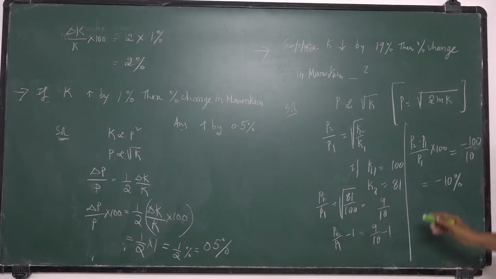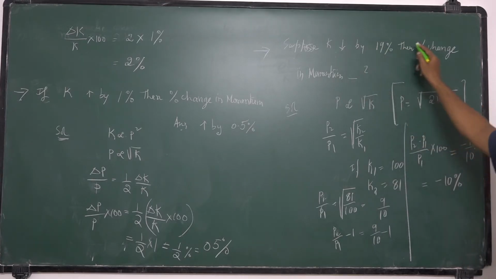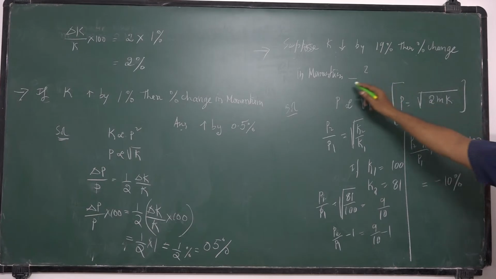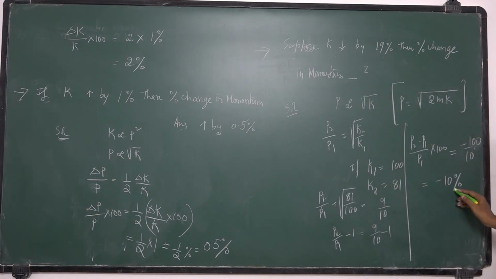So what is the meaning of minus? Decreases. That means if kinetic energy decreased by 19%, then the percentage change in momentum is 10%. So this is the answer. What is the meaning of minus? Decreases. Which one decreases?